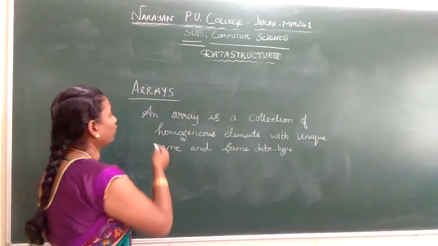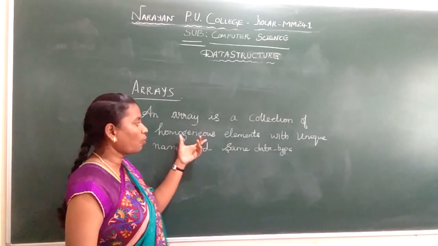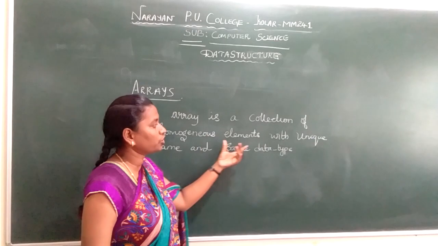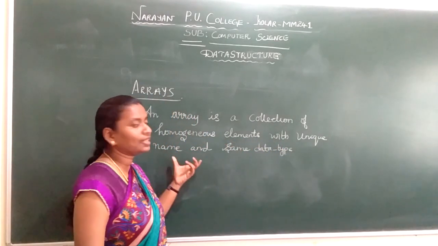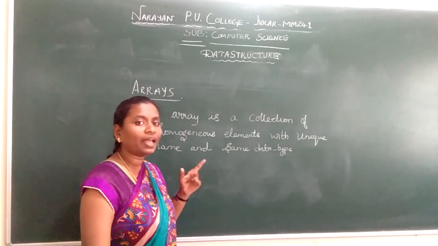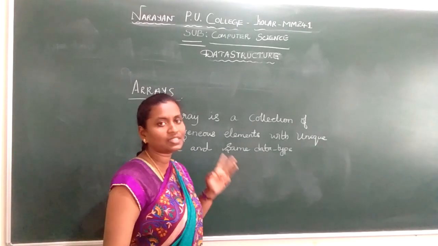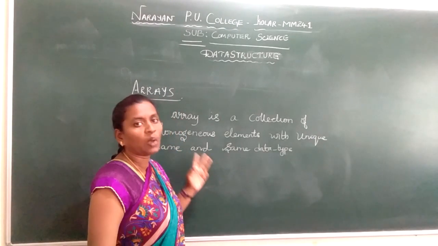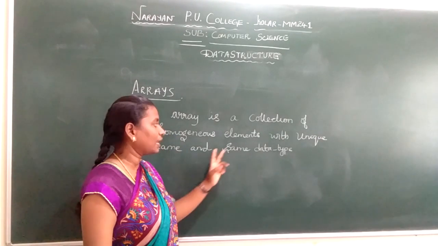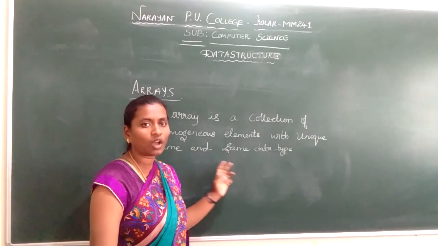First we'll see the definition of arrays. What is an array? An array is a collection of homogeneous elements, and homogeneous means similar, the same type. An array is a collection of homogeneous elements with a unique name and the same data type. The name and the data type should be the same, and we can store only similar type of elements in the data structure. We call that an array.